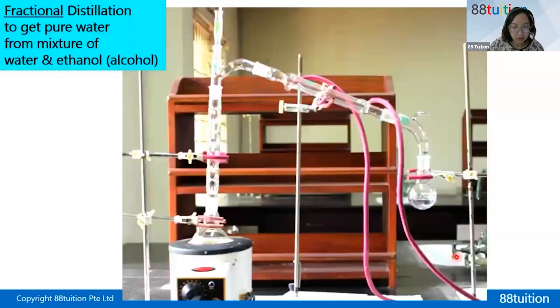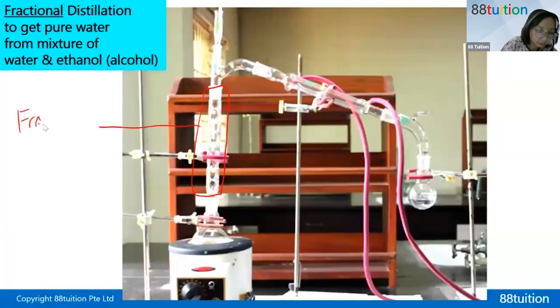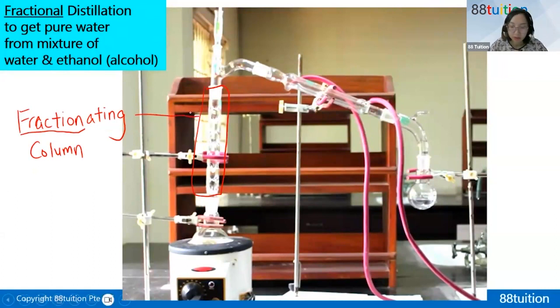Okay, fractionating column. Please learn the word. Let me label for you. This whole thing is the fractionating column. You spell fraction first, then nating, then column. Right, so water in here. Then here is water out.